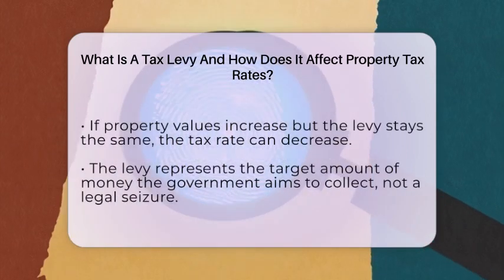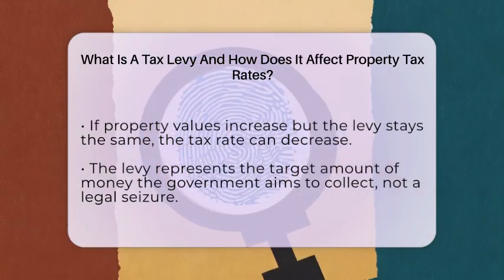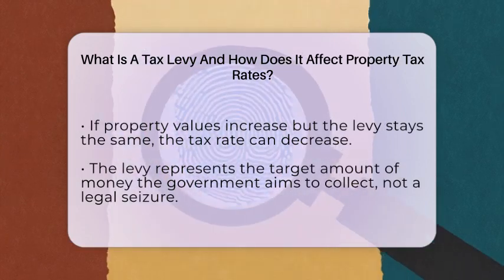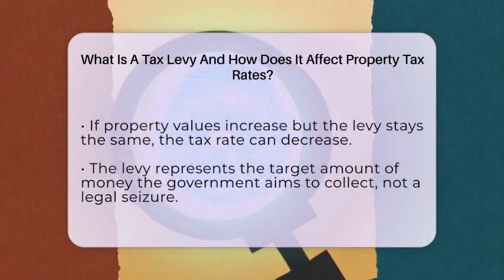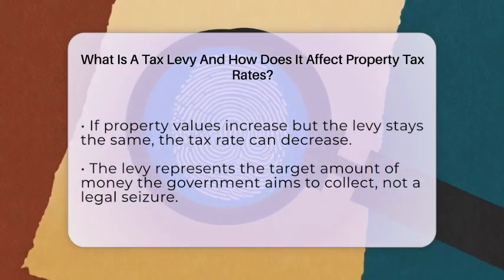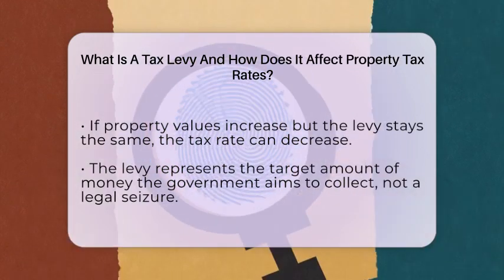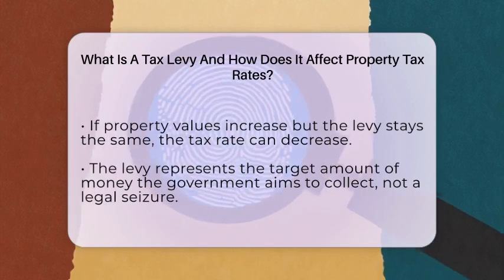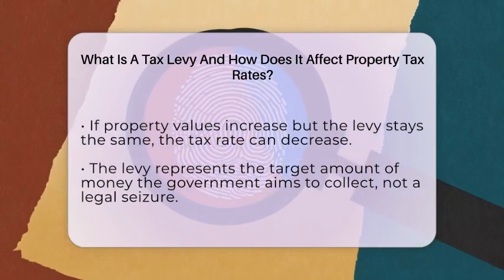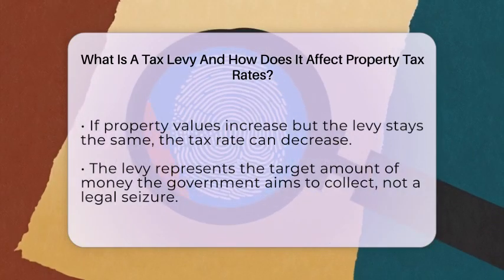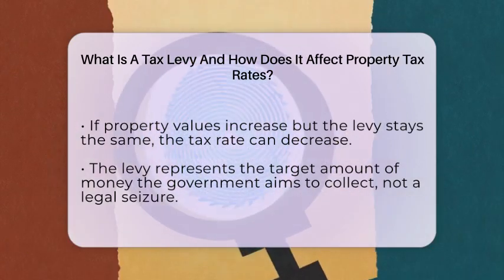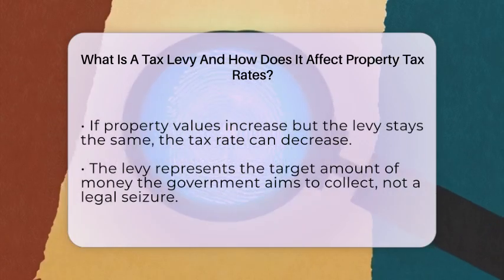In simple terms, the tax levy is the target amount of money the government wants to collect. The tax rate is the percentage they apply to each property's assessed value to reach that target. If the government needs more money, the levy goes up, and so does the tax rate unless property values also increase. If property values go up but the levy stays the same, the tax rate can go down, making taxes more affordable for property owners.